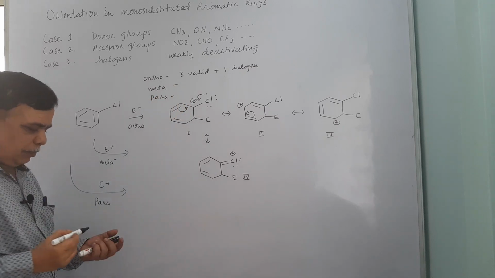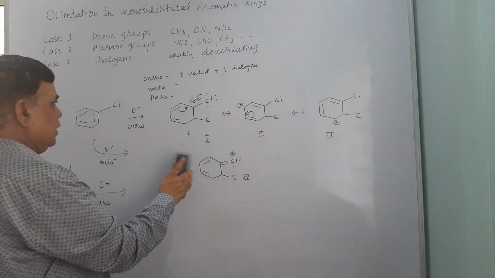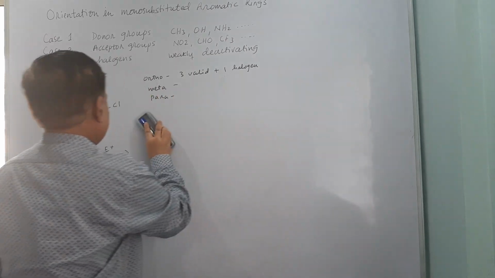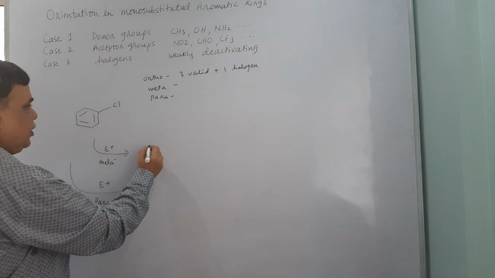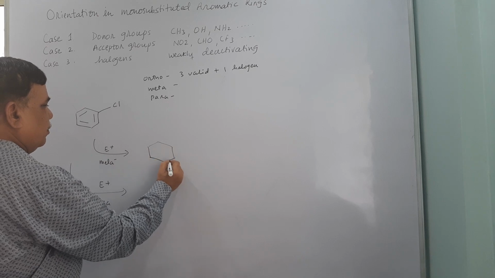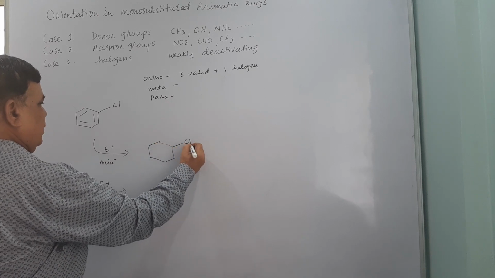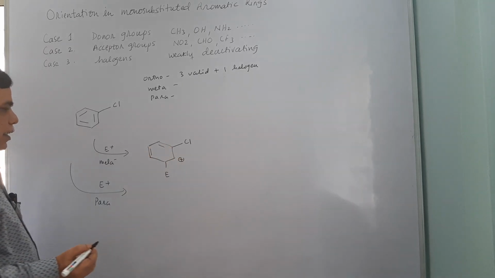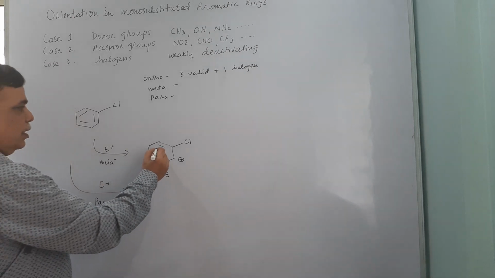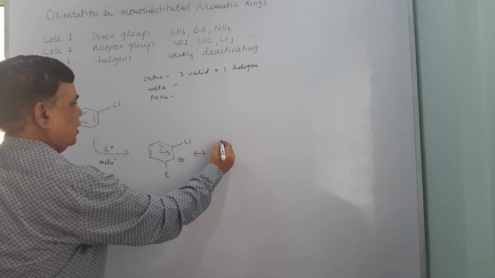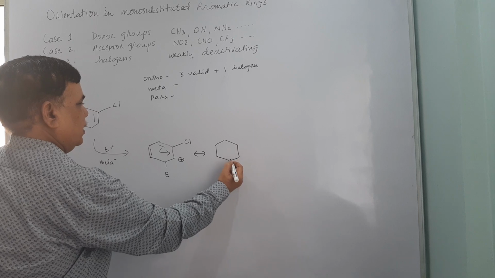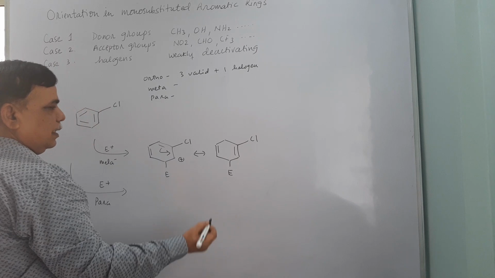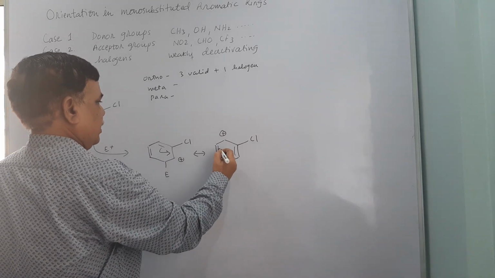For meta substitution, I will just clear the things so that we can draw the structures quickly. For meta substitution, the Cl is there. Now electrophile is here and the remaining 2 bonds are here. Now this is the first resonating structure. Second resonating structure is resulting when the pi cloud interacts, and you will have positive charge here.